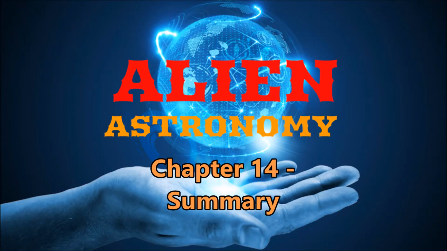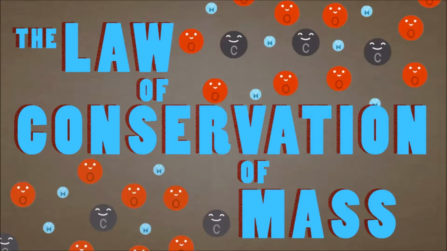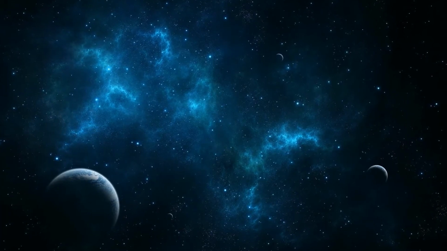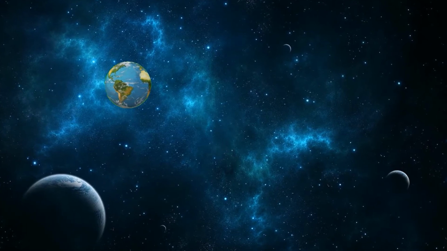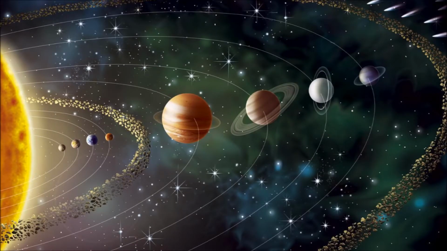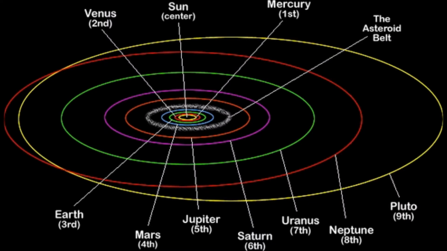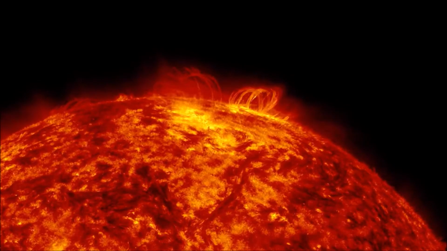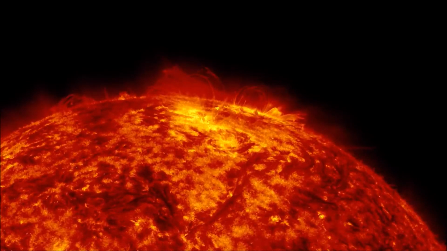Chapter 14: Summary. In order to bring the truth about our universe, we must examine all of the universe and the solar system. The first law of mass: material cannot appear or disappear, although it can change shape. So if stars can suddenly disappear into black holes, they can also appear suddenly out of a black hole. We must look at the entire solar system: the stardust around the solar system, the elliptical movement of the planets around the sun. We must wonder about the energy source of the sun, we must wonder about the very existence of the sun.